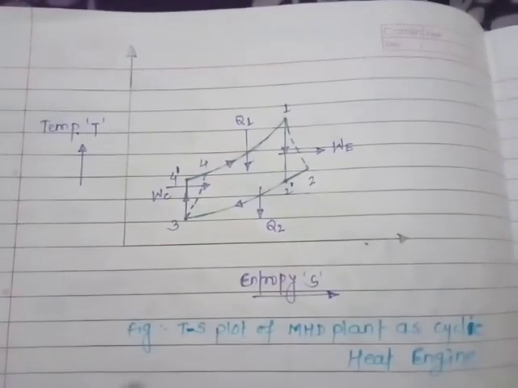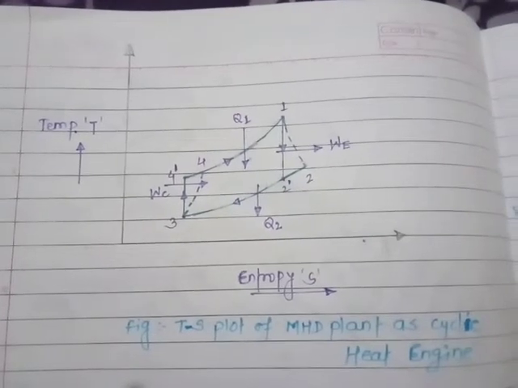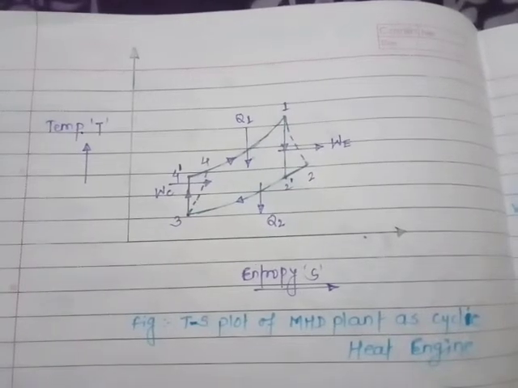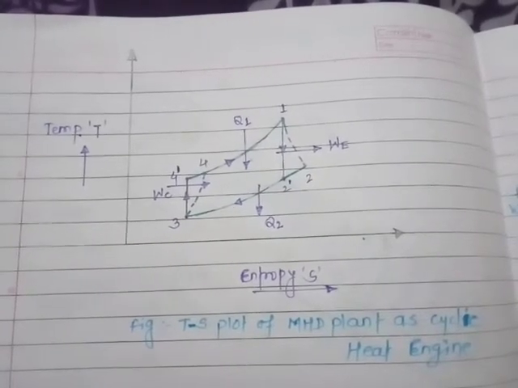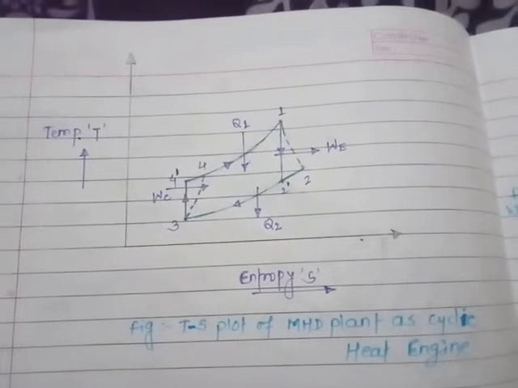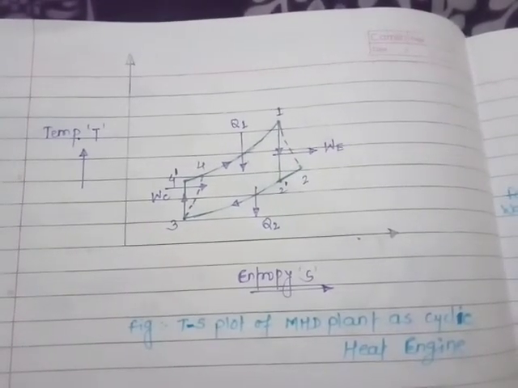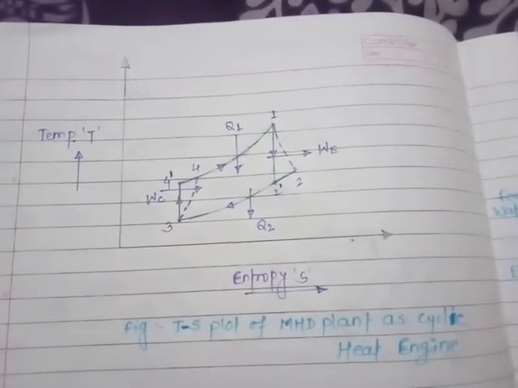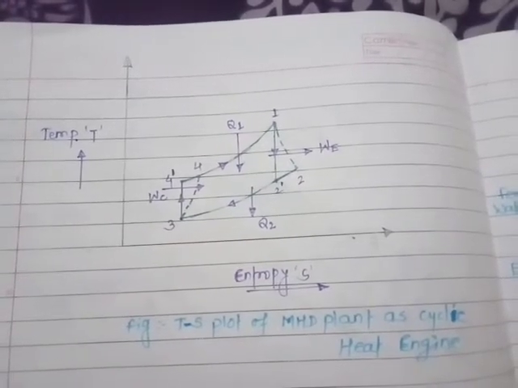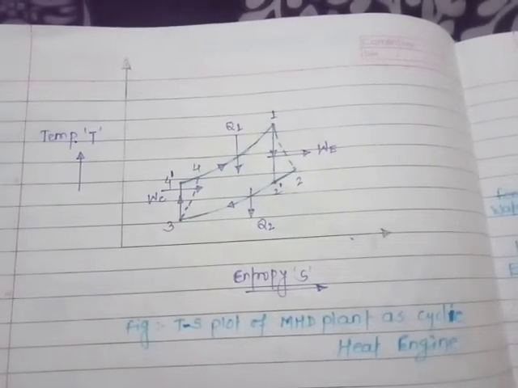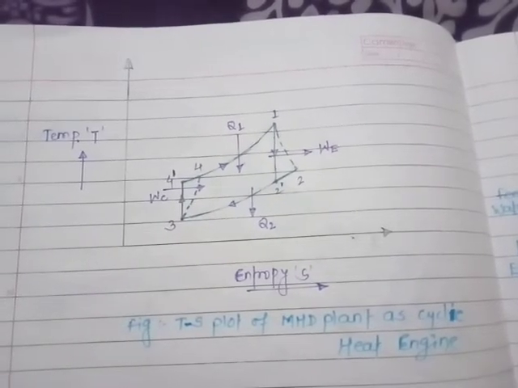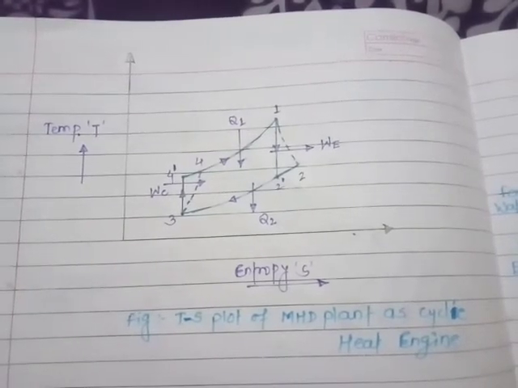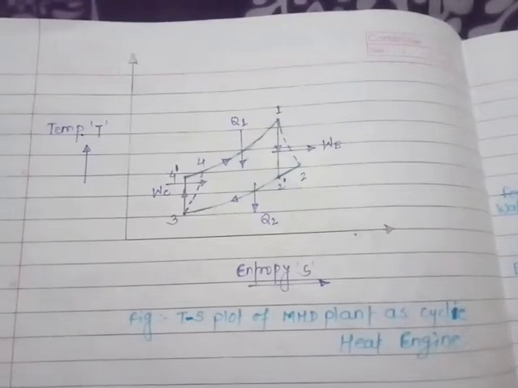This is the temperature versus entropy plot of the MHD plant as a cyclic heat engine. There are four processes. One is the compression process, that is isentropic compression or actual compression. Then there is heat addition in the heater. There is electrical power generation in the MHD generator, that is the expansion process, and last is the heat rejection in the condenser. So this is the Brayton cycle of the MHD plant.